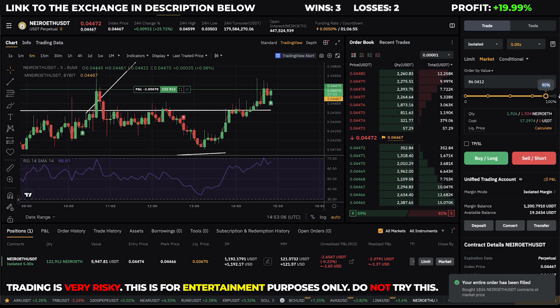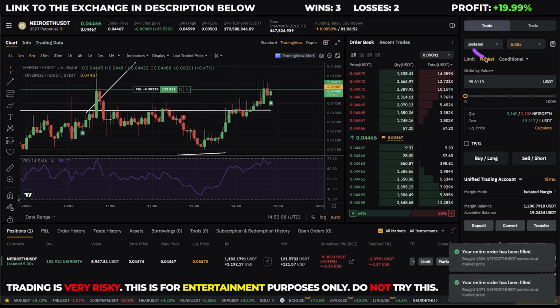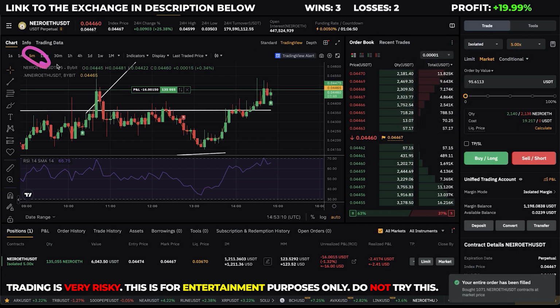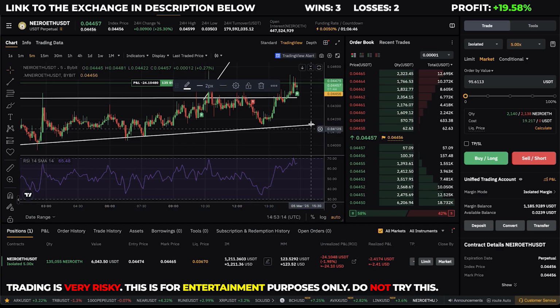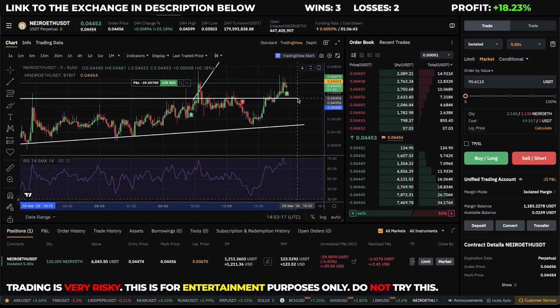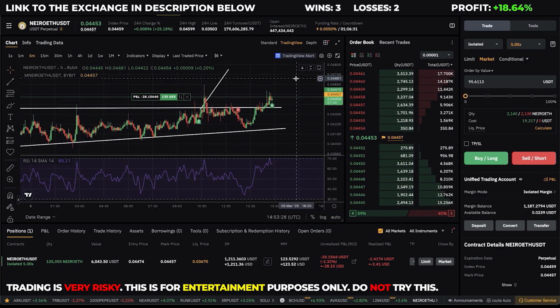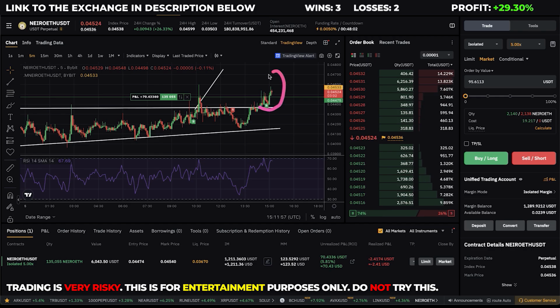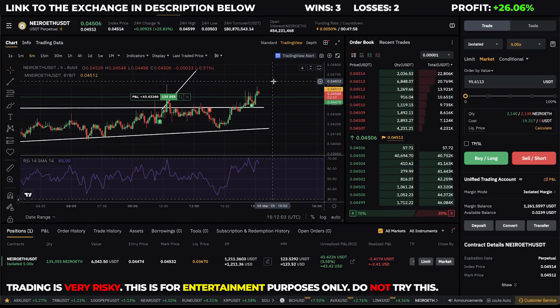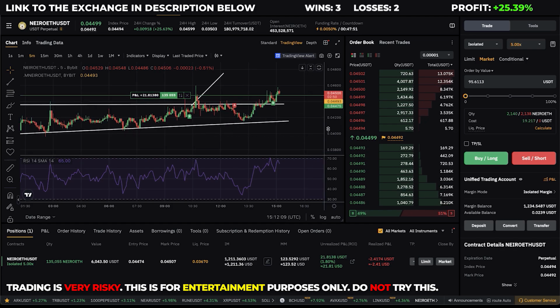And I'm now fully positioned into this trade with 5x leverage on the 5-minute time frame, and hopefully it can break this previous resistance a little bit harder this time, and I think it will happen. So let's see if I'm right this time. It looks pretty good so far. I'm up $70 on this trade, and I think it will keep pumping in a moment here. So let's be a bit more patient on this trade.